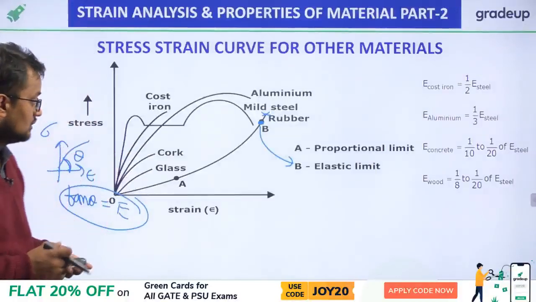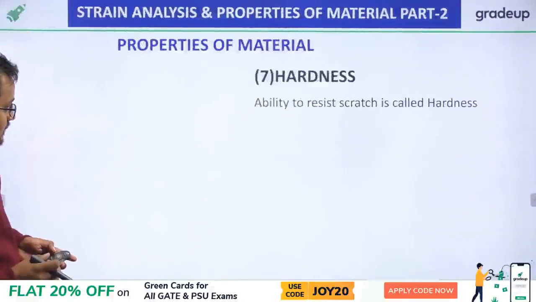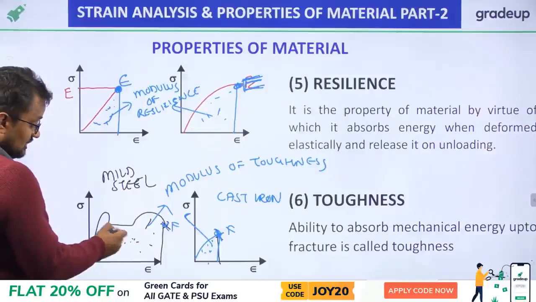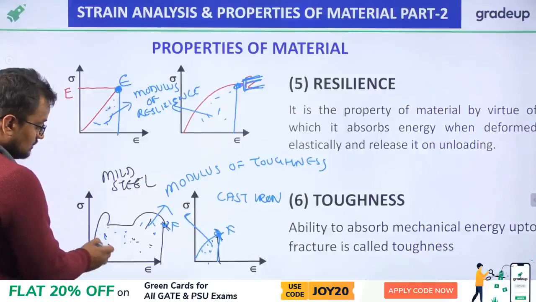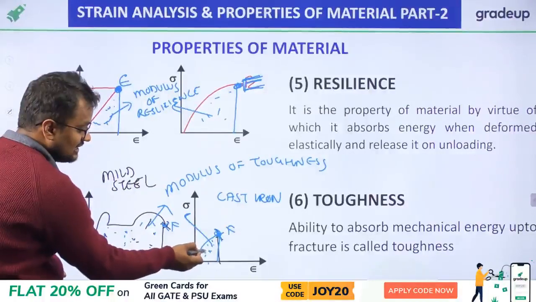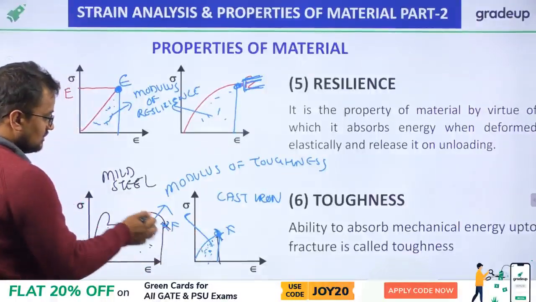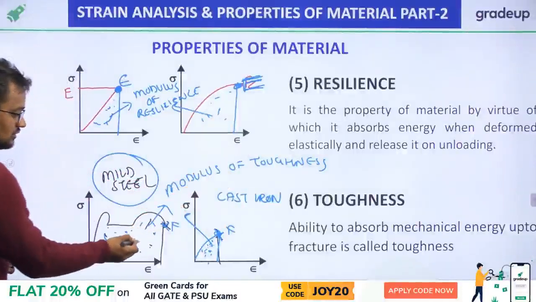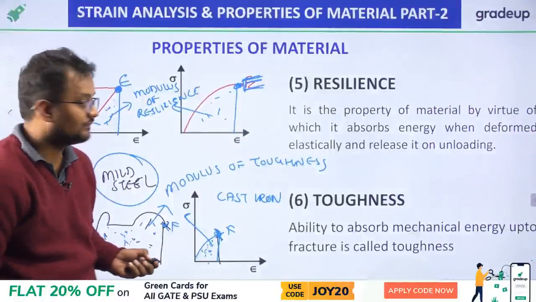Now see, I want to mention one more point. This mild steel has more area, so modulus of toughness will be more, and cast iron has less area, so modulus of toughness is less. Therefore mild steel is tougher because its modulus of toughness is more. It is tougher than cast iron.